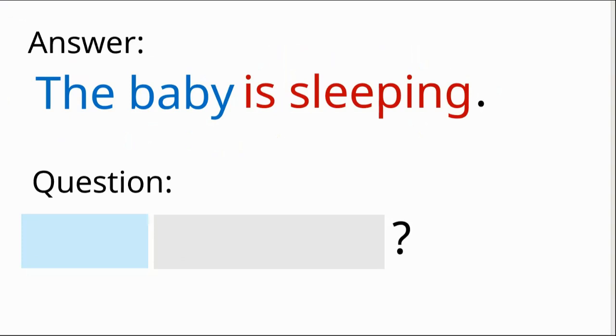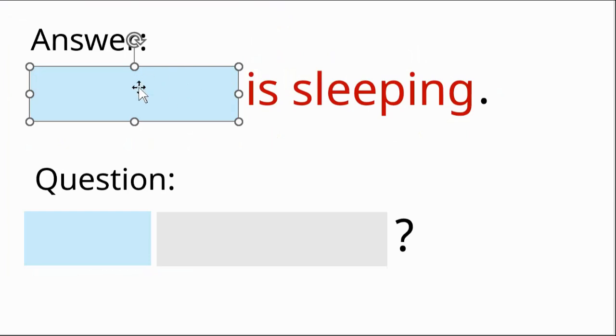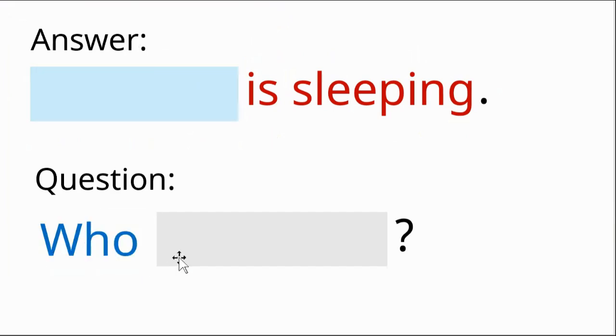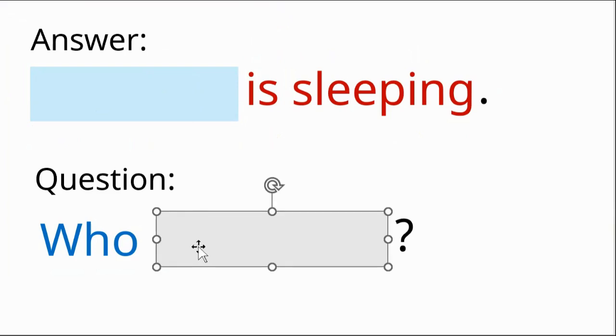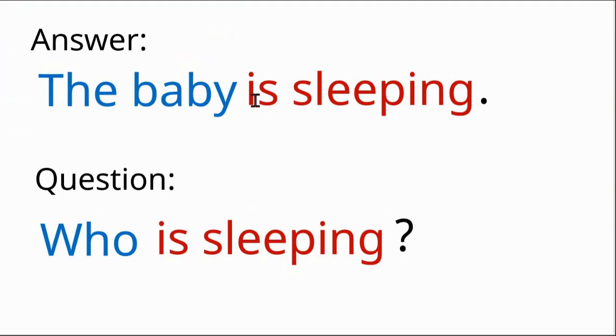The baby is sleeping. That's the answer. Now we want to know information about the person that is sleeping. What question word do we use to find out about a person? Who? We make the question. When the person is before the verb is sleeping, to make the who question, we just change the baby to who. Who is sleeping?